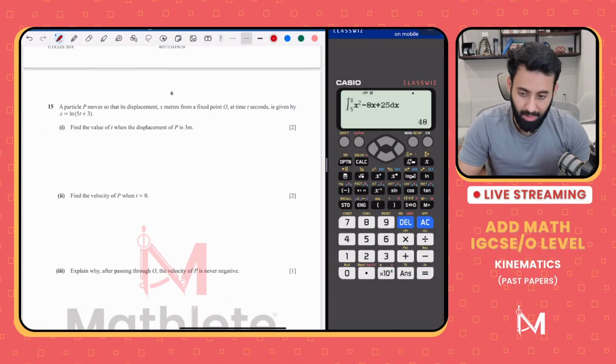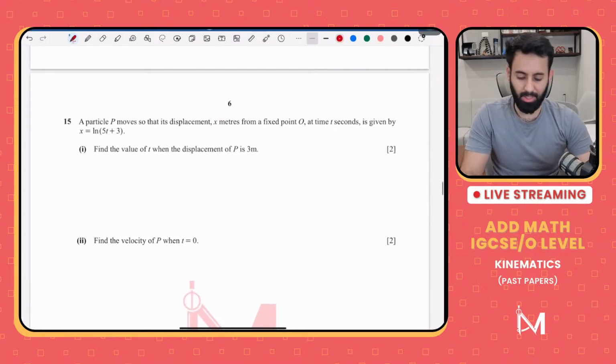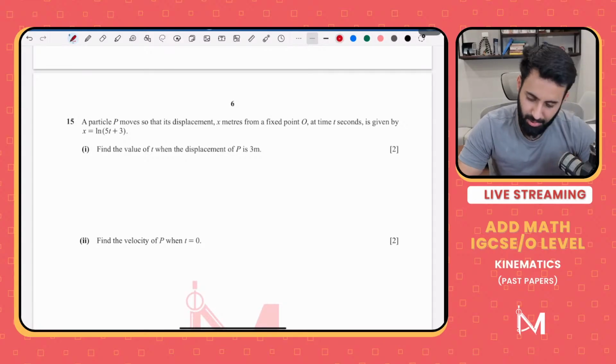Because here we have ln. We haven't done a question with ln. We've done a question with exponential, with trigonometry. We haven't done a question with ln. Let's do this last question.